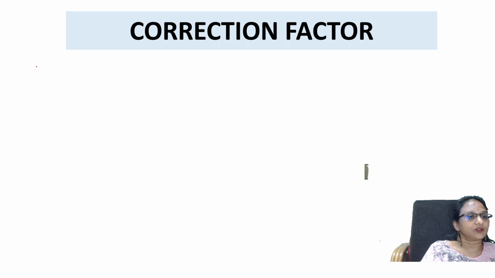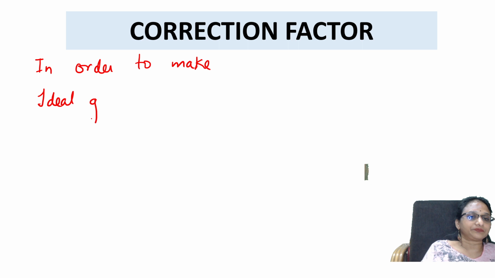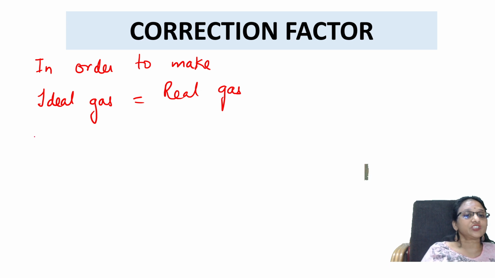He said that in order to make real gases and ideal gas behave equally, you should always do two things.